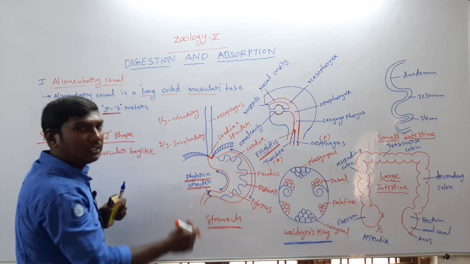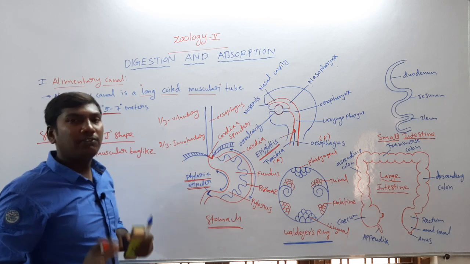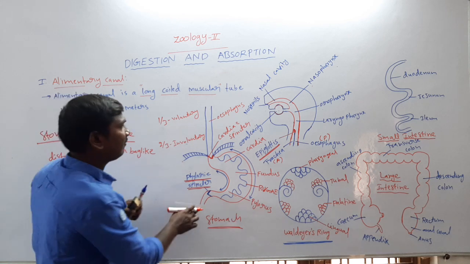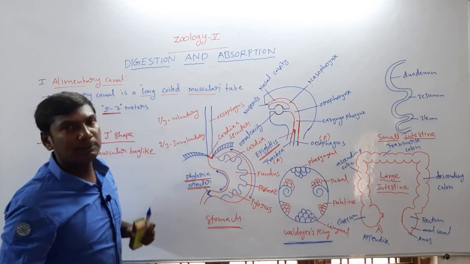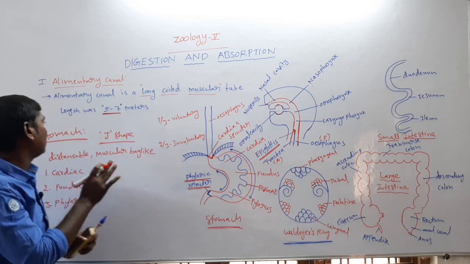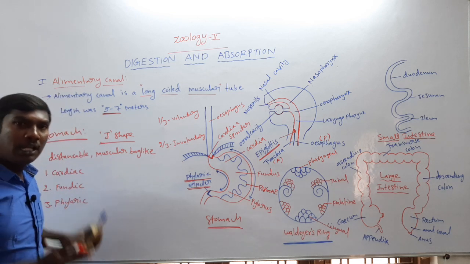The pyloric sphincter's function is the prevention of backward flow of food materials, the same function as the cardiac sphincter. Once revised, the stomach is located in the upper left portion of the abdomen.